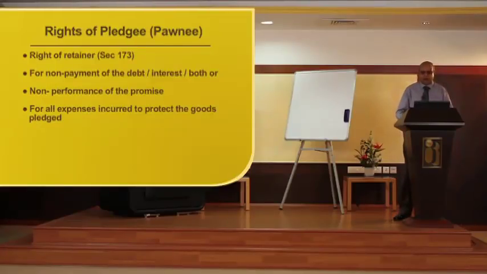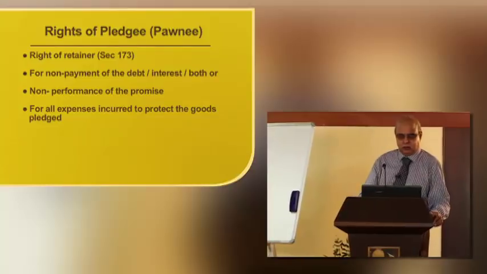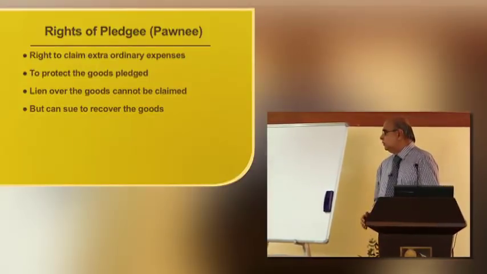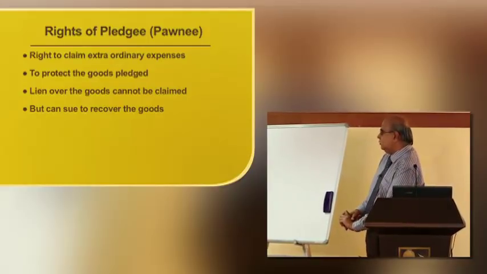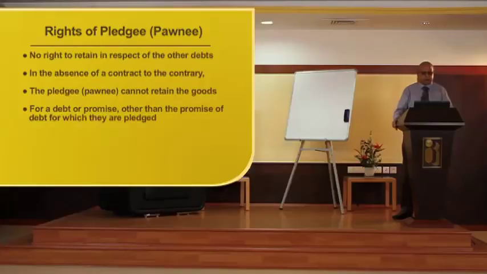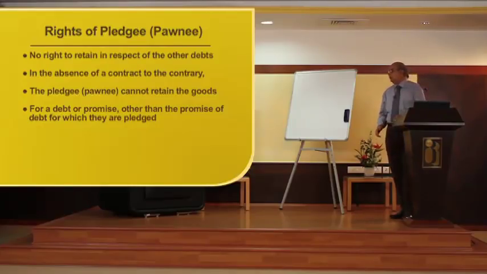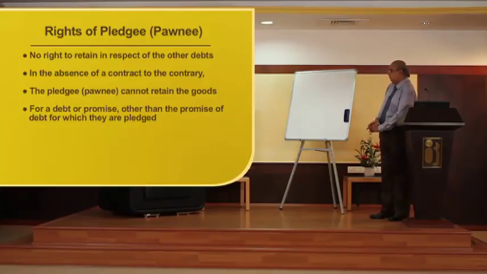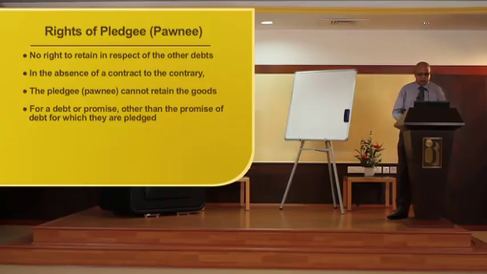Right of retainer for non-payment of the debt, interest, both, non-performance of the promise, and for all expenses incurred to protect the goods pledged. Right to claim extraordinary expenses to protect the goods pledged. Lien over the goods cannot be claimed, but the pledgee can sue for recovery of goods. No right to retain in respect of other debts. In the absence of a contract to the contrary, the pledgee, pawnee, cannot retain the goods for a debt or promise other than the promise or debt for which they are pledged. So it is applicable to a particular transaction alone unless otherwise agreed upon.